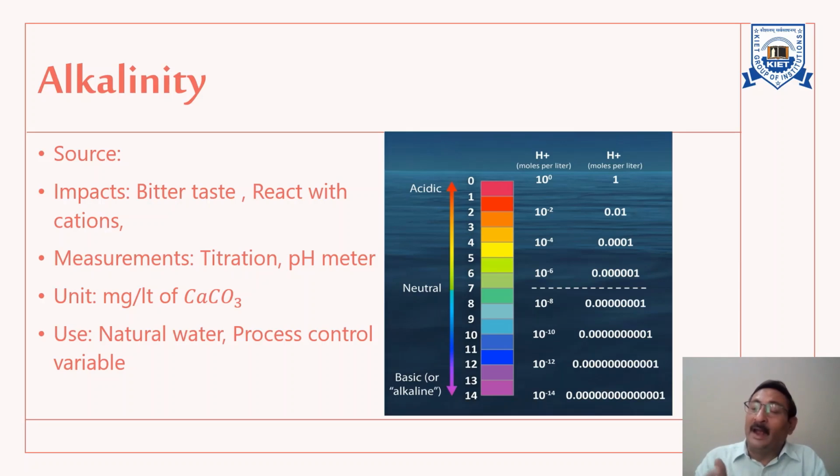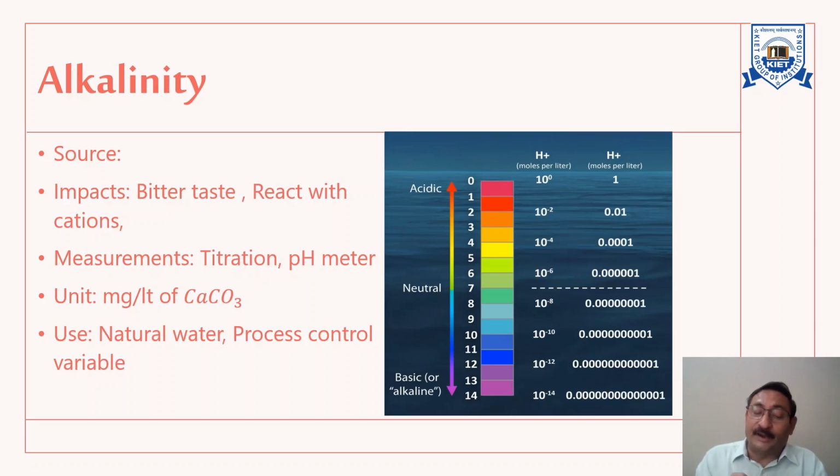Hydrogen sulfide and ammonia, which are present as a byproduct of microbial decomposition of organic material, also increase the alkalinity of water. Now, what is the impact? Actually, alkalinity imparts a bitter taste to the water.